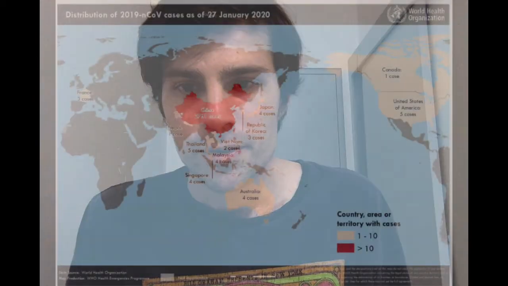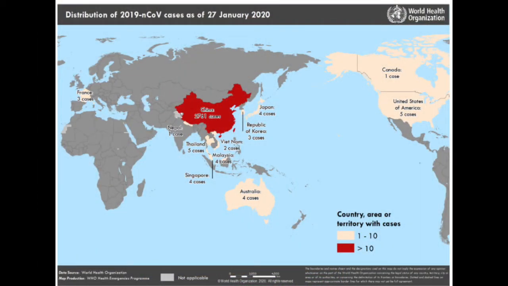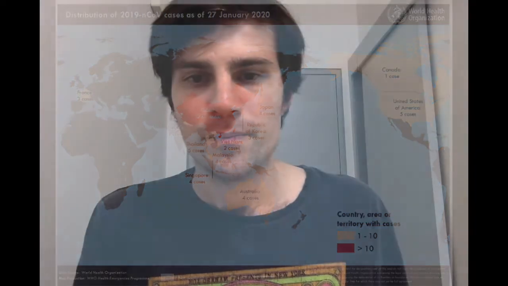So outside of China, the number of infections is 37 across 11 countries. And again, here is the map showing. Obviously, you can see the majority of cases, the red zone, greater than 10 is in China, so it's quite endemic to China at this point. I mean, dare I say it's an epidemic at this point, but it's definitely endemic to China in different provinces across China.